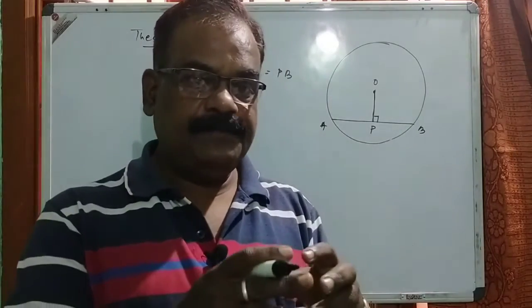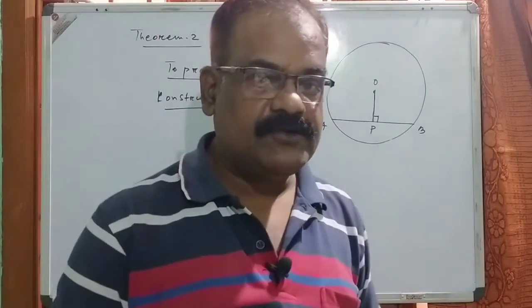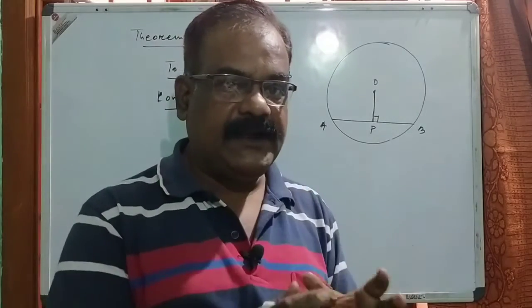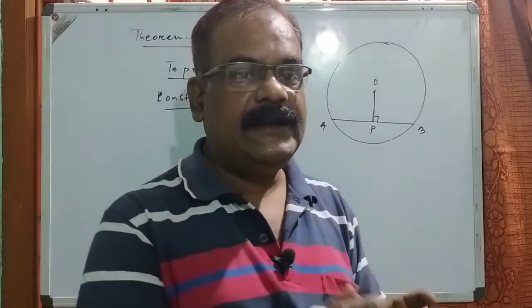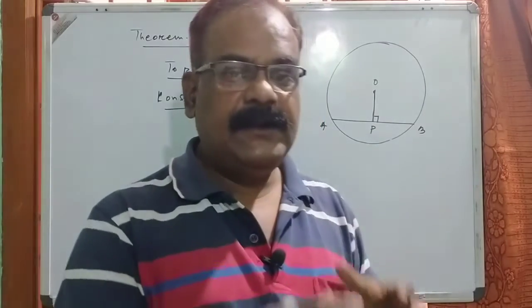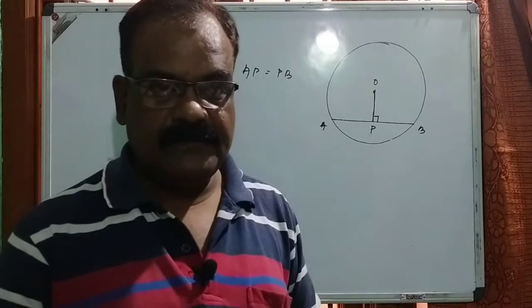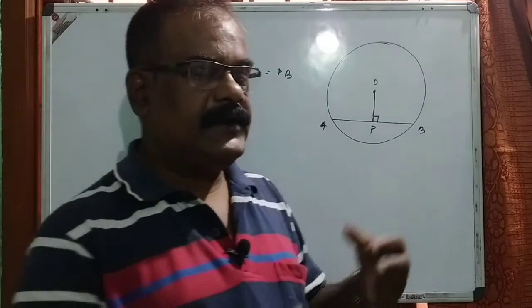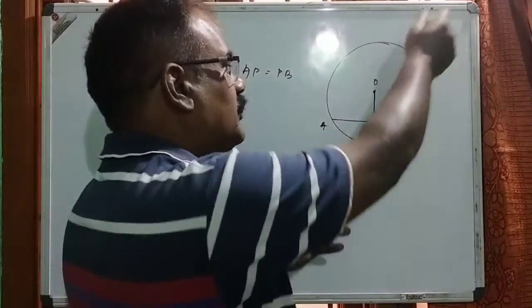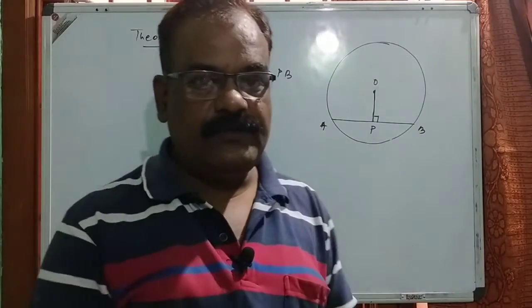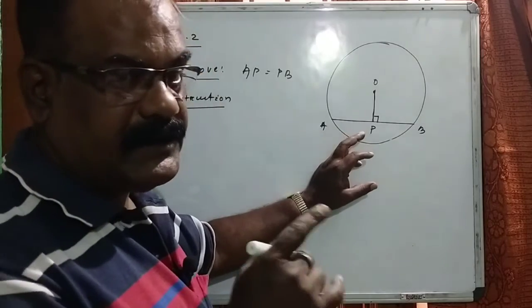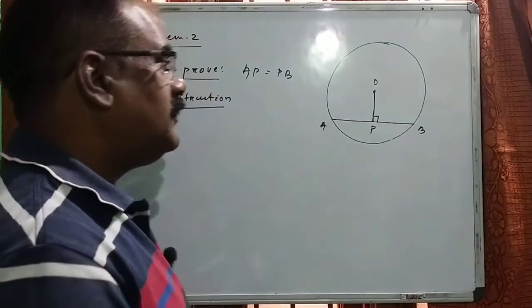You cannot apply any sort of construction from your own mind. The construction should be related to that particular statement of that particular theorem. You cannot just say, join in this way or that way, because the construction should relate only to the statement.